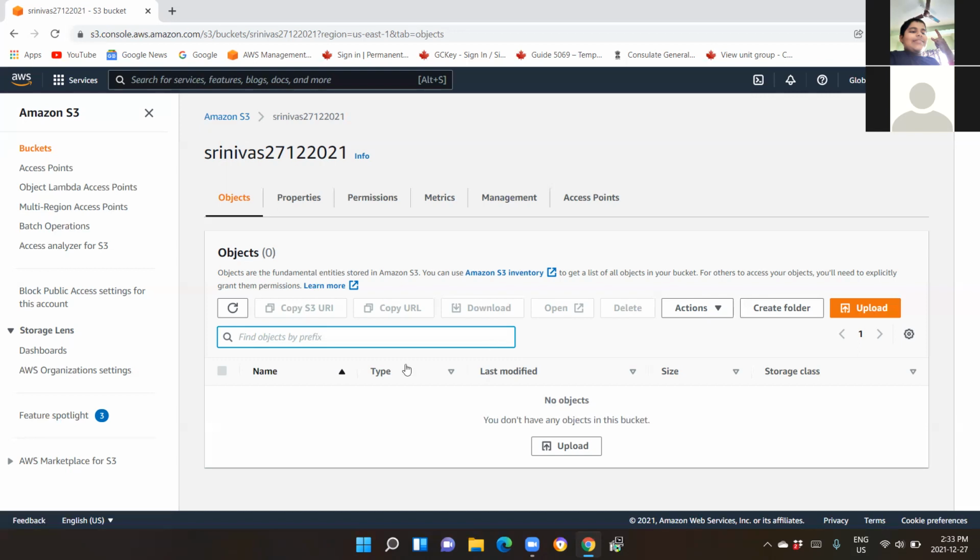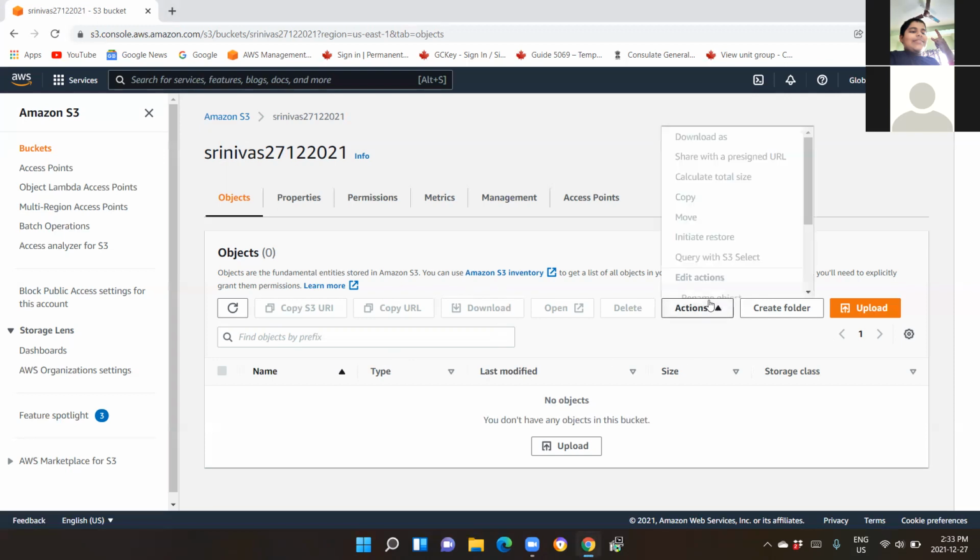Similarly, there is an option called action, right? If you select the drop down on action after delete, you see most of the options are grayed out here. Earlier, within this action your delete button used to be there. Now they have taken this delete button outside. You have copy option, move option, all those options are there in the action.